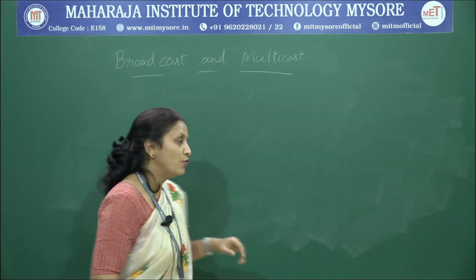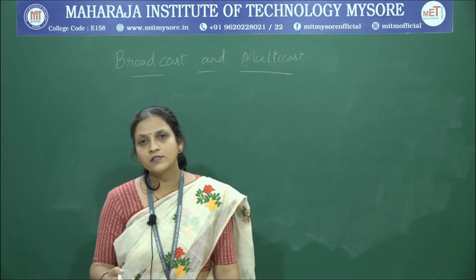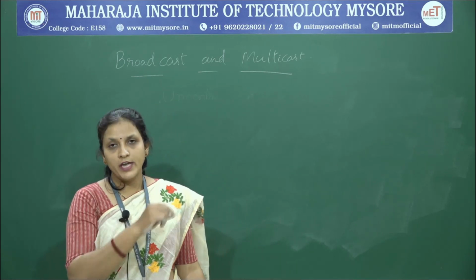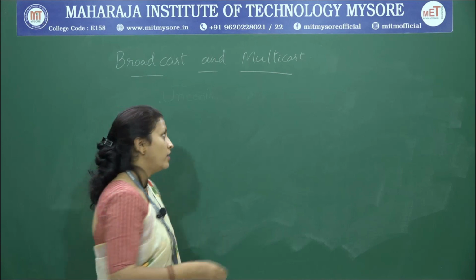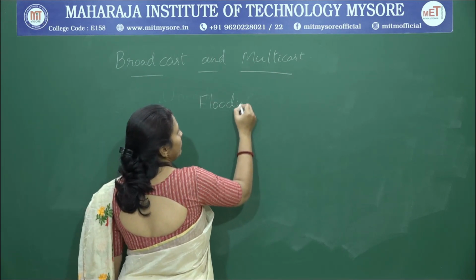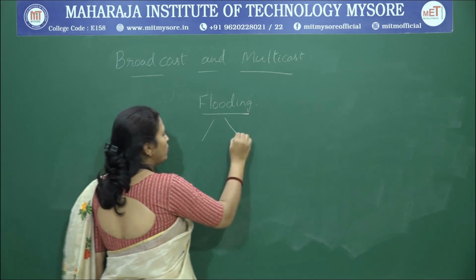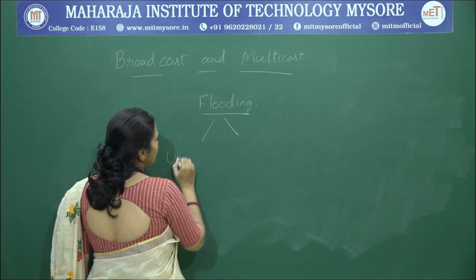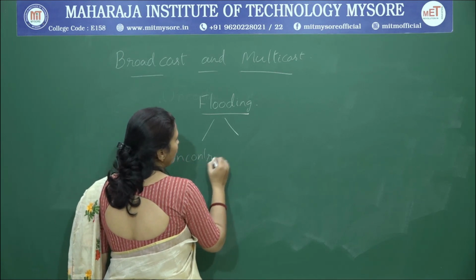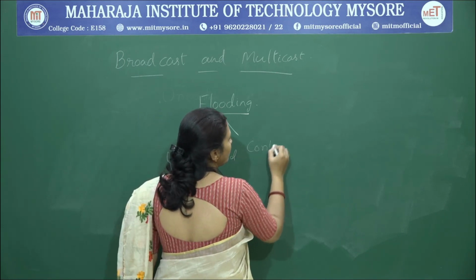As I already told you, in order to overcome the drawbacks that we were facing with n-way unicast forwarding, we came up with a solution which is called flooding. Under flooding, we have two things. One is uncontrolled flooding and another is controlled flooding forwarding.